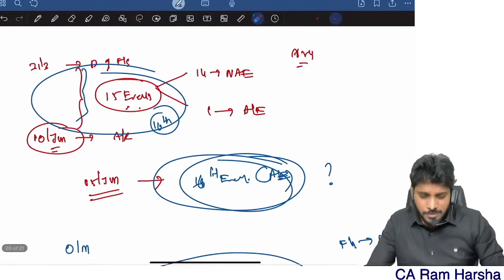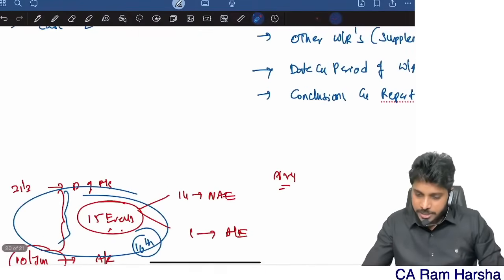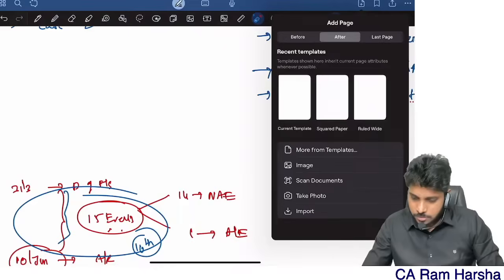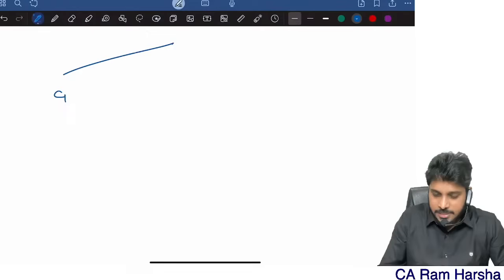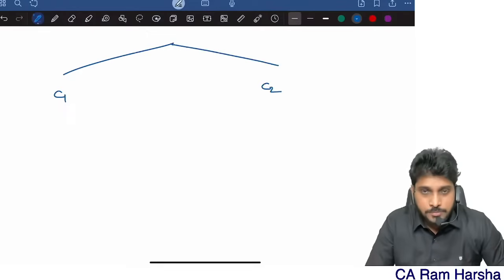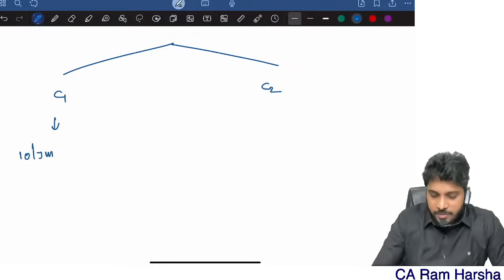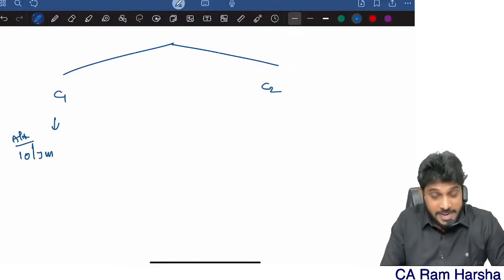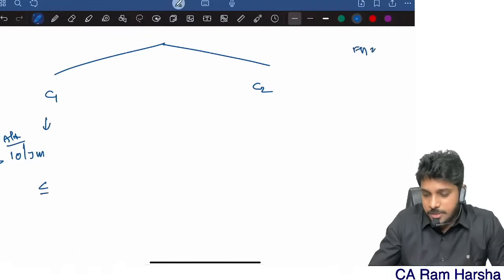Now, the standard talks about two situations. Case number 1, case number 2. Case 1: you identified after 10th June, which in our example is the audit report date, but before the financial statements are issued.